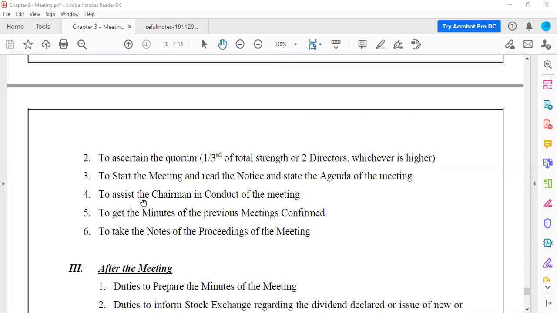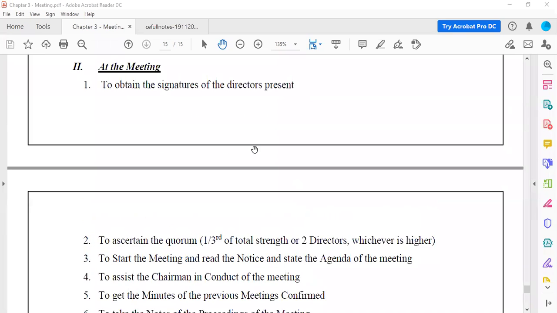Then, to take the notes of the proceedings of the meeting. Now, previous minutes of the meetings were considered. Now they have to take the current meeting's proceedings. Whatever they are discussing in today's meeting, that has to be taken care of. So that is the notes of the proceedings of the meeting.